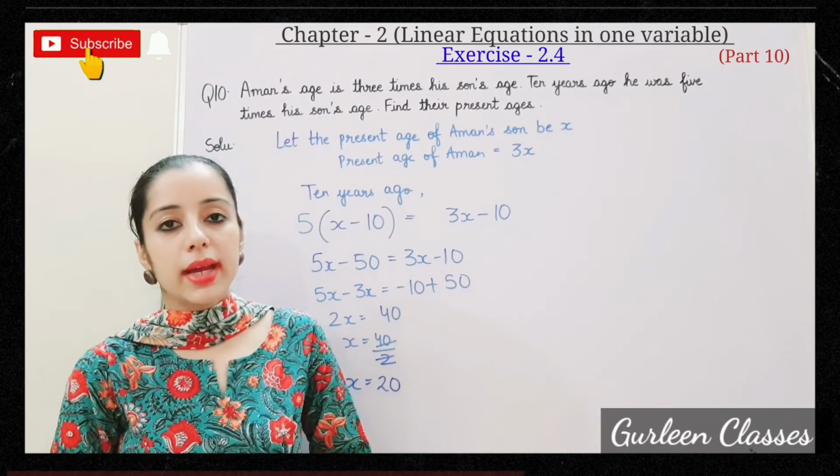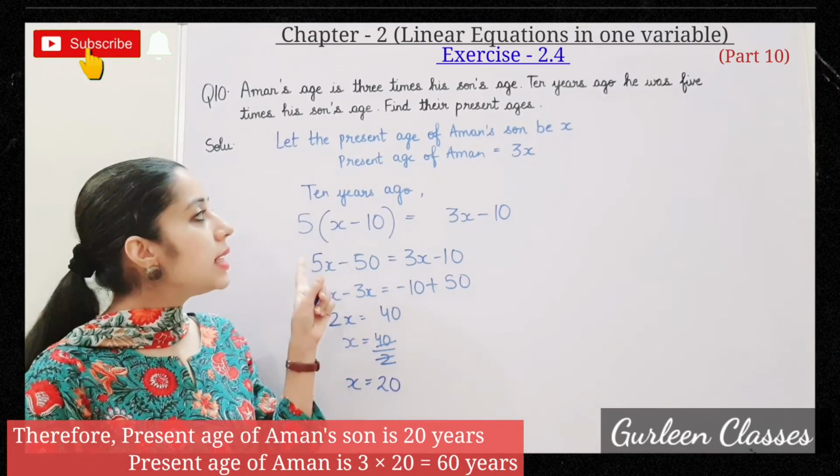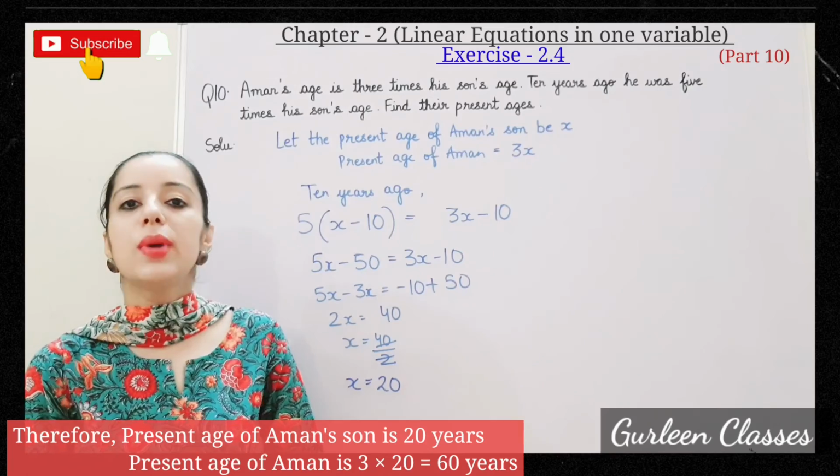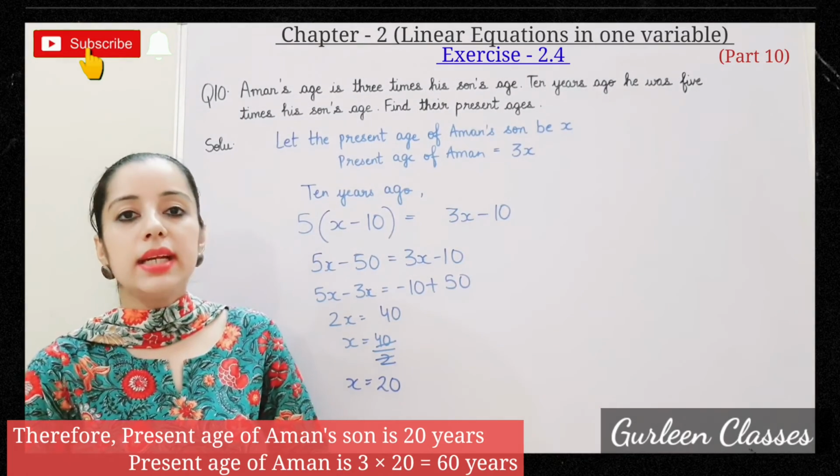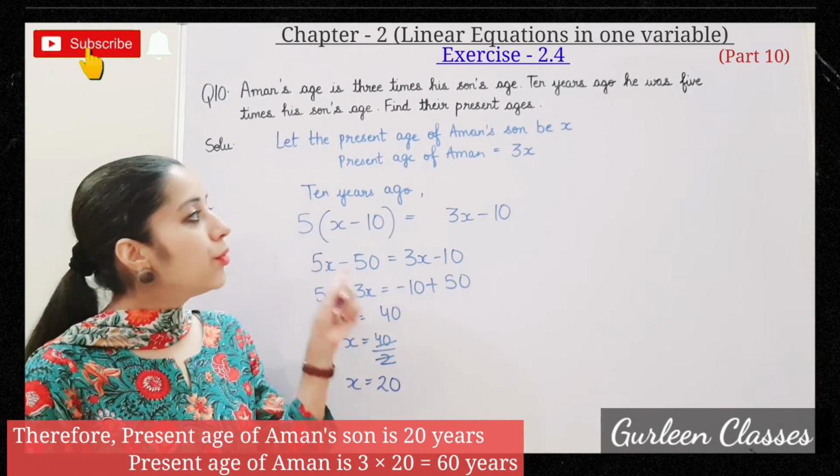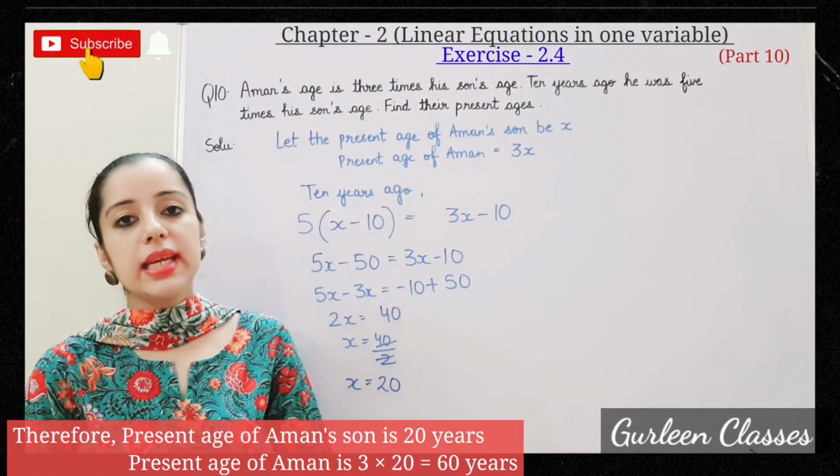At last we will write, therefore present age of Aman's son is 20 years and present age of Aman will be 3 into 20, that is 60 years.